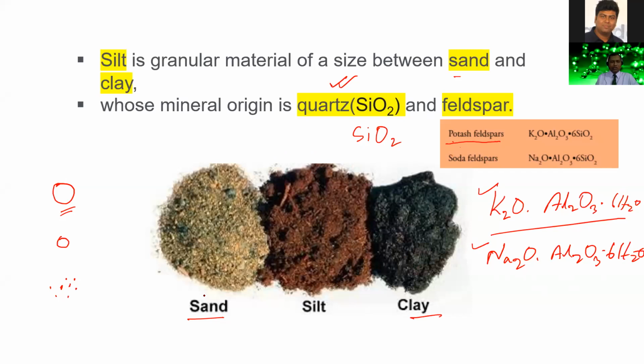So dear students, we have three different materials here. Some are known as sand, some are known as clay, and some are known as silt.